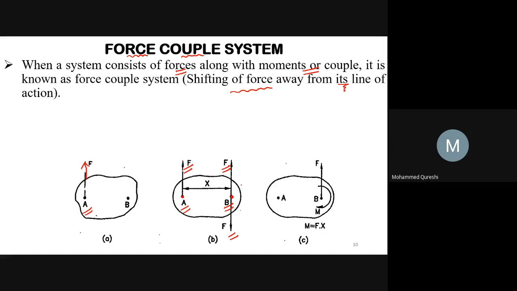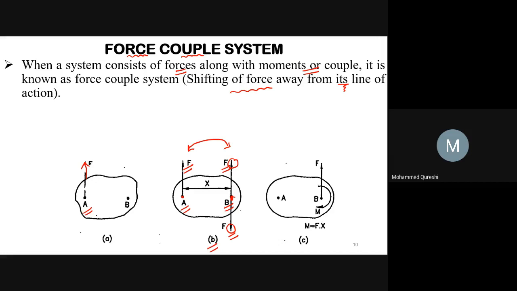So apply two equal and opposite forces. Here both are equal and opposite. So I have applied two equal and opposite forces at point B, which are parallel to force F. The magnitude of that force must be equal to the force F acting at A. So both the magnitudes are the same. So here look at this figure, figure number B. I have applied the same force of equal magnitude at point B.